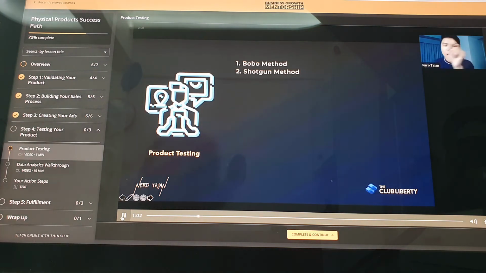Now, ito siya. Once you apply all those methods, kasi product testing is all about application. From the product validation to branding to marketing, and you apply it using the methods, bubble or shotgun method, either way is okay. Ang ending niyan is you need to know if your numbers are correct. Now, ang purpose ng product testing is if alam mo na your item is selling, winning, or dead through data. Di ba lahat lumabas? Yung indicators is if it's dead, selling, or winning.